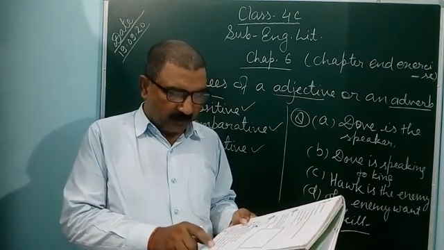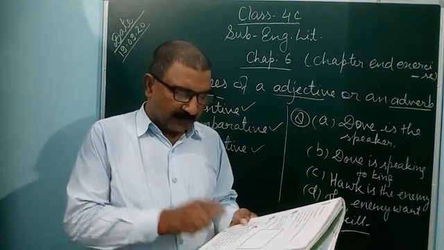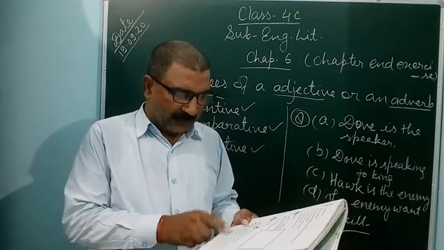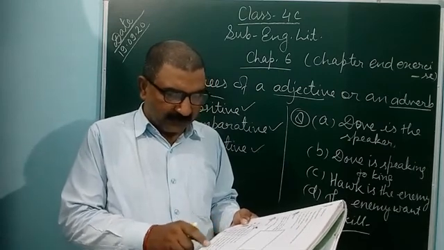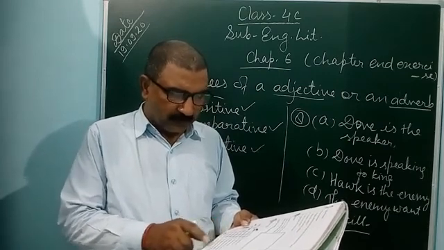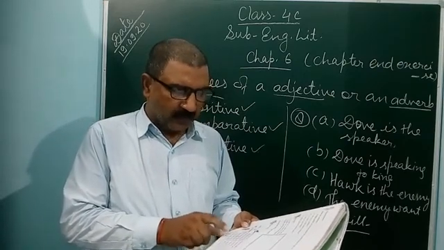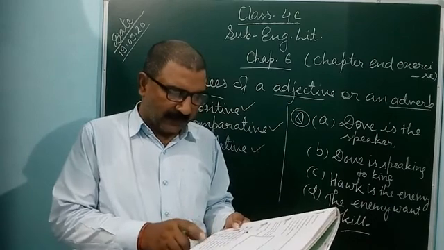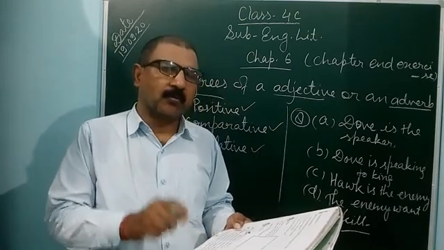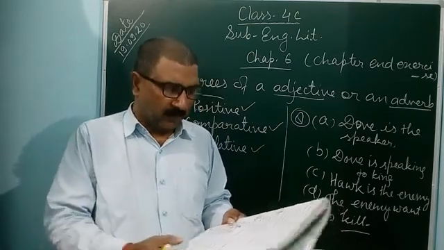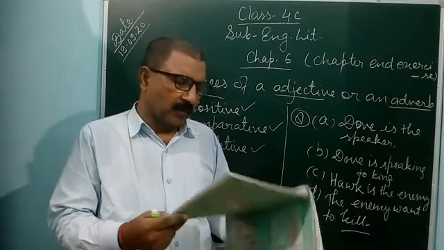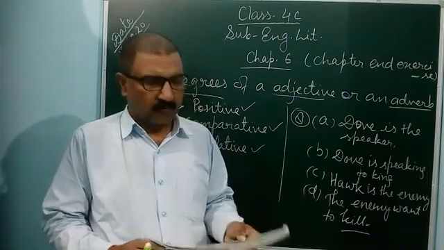The past form of leave: left, L-E-F-T. Comparative degree of good: good, better, best. So better, B-E-T-T-E-R. You can write B-E-T-T-E-R as the comparative degree of good. So in this way you can complete all the exercises in the book. Okay, thank you.